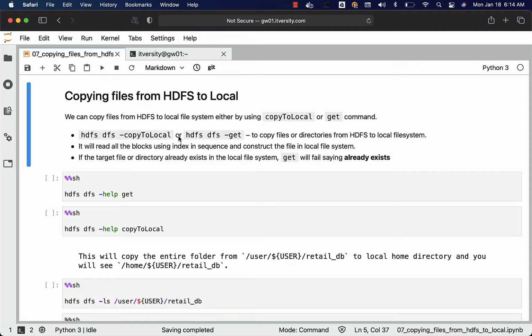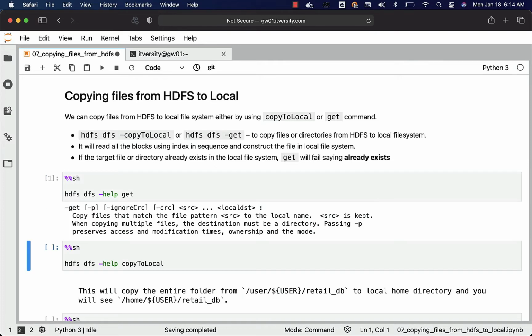When you use get or copyToLocal, if the target file or directory in the local file system already exists, then get will fail saying it already exists. Let's get the help on get. We'll also get the help on copyToLocal in a moment. If you read through the details, it says copy files that match the file pattern source to the local name. So you can also use patterns rather than giving the complete file name or folder name. However, source is kept, which means the files in HDFS will be as is.